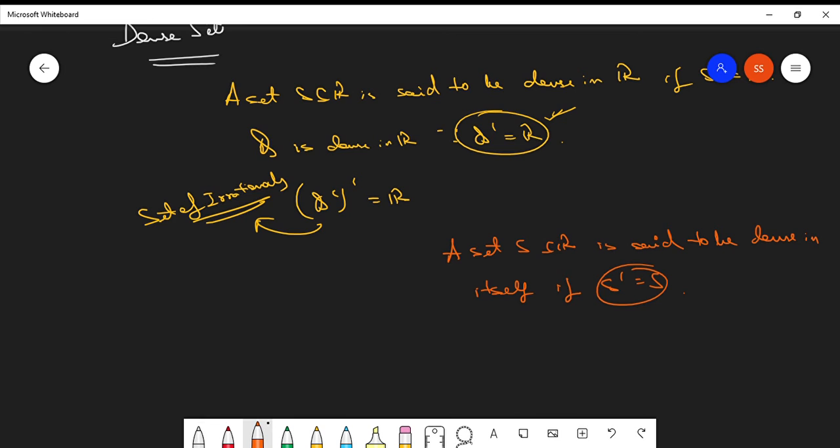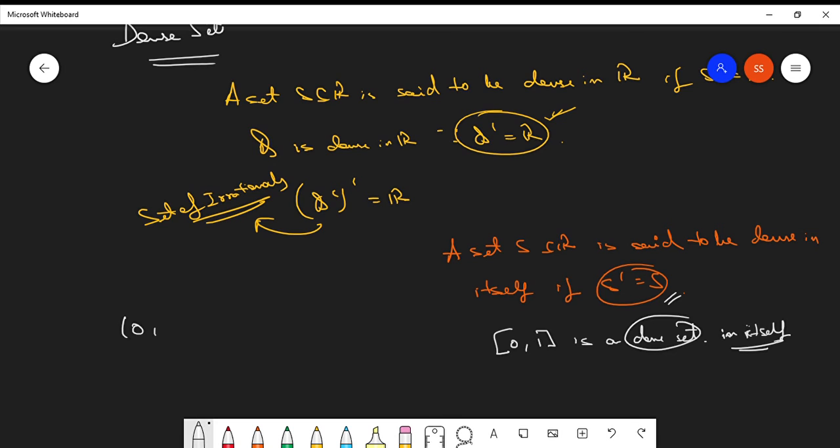Remember what we had in open sets. Every point in an open set would be an interior point. Here, a set is called dense in itself if every point of S is a limit point of S. Got it? For example, the open interval (0,1) is a dense set in itself.